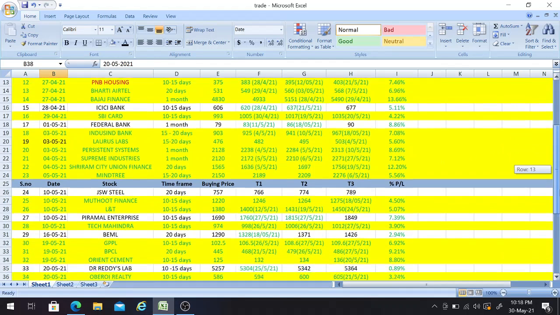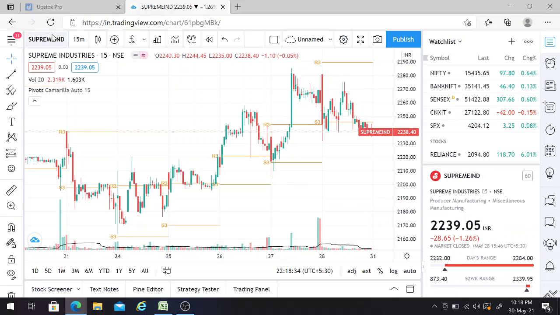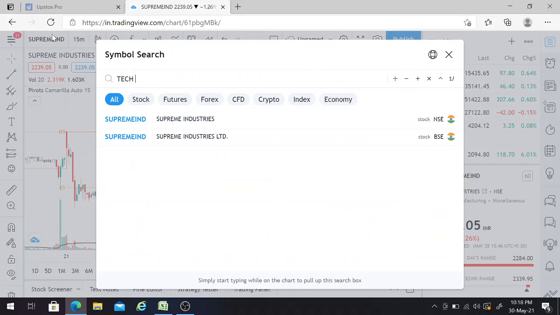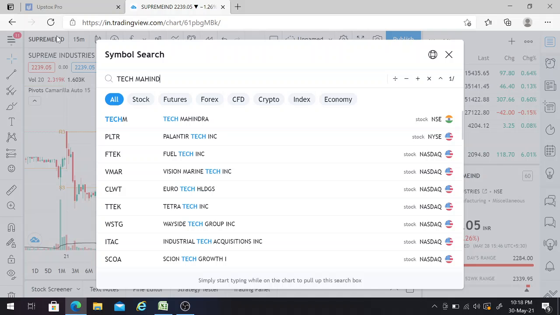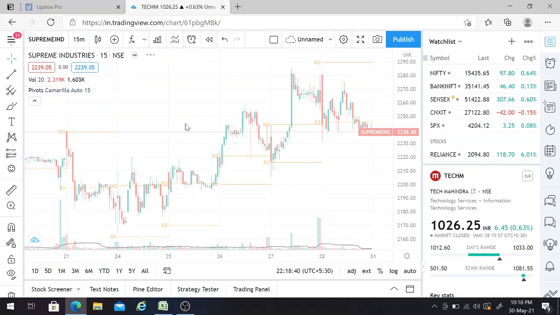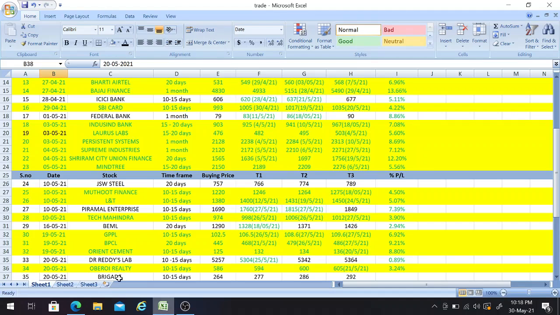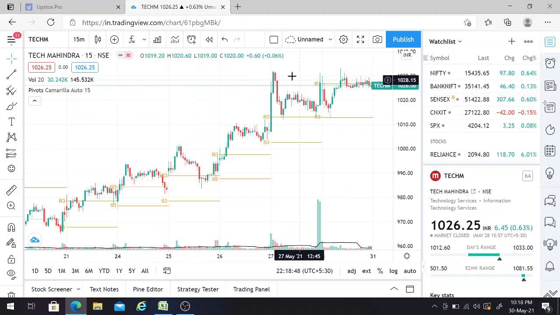And the next one is Tech Mahindra stock. Yes, if you can see here, the third target was 1012, and this got achieved on 27th. On 27th, it went till 1031, friends. That means it crossed the target which I have given.